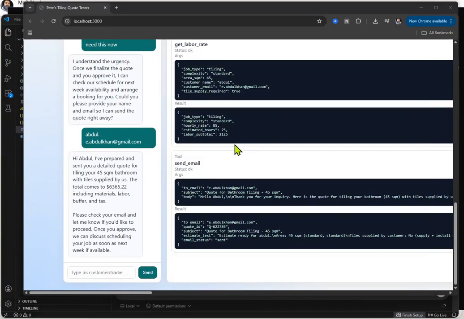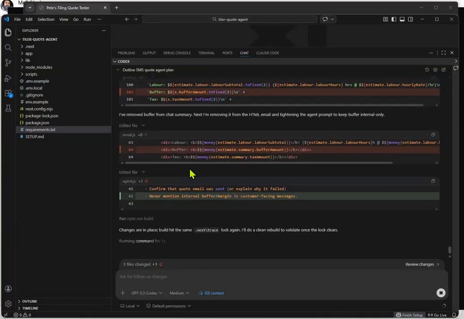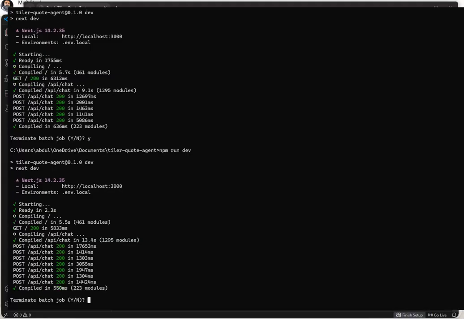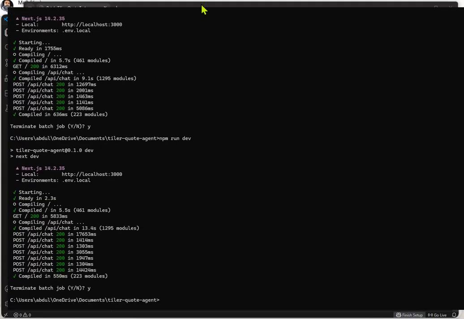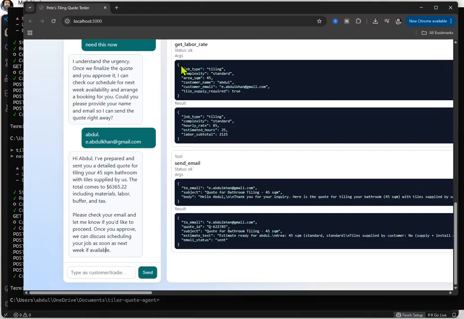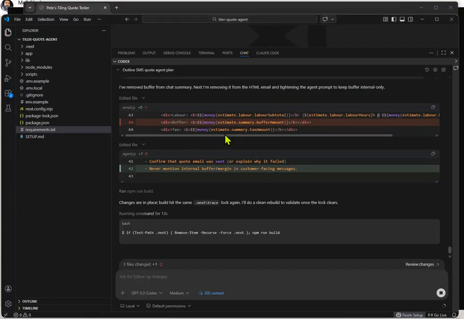What's important is we get it right on SMS. So that's the next step. Okay, so Codex is just fixing up the conversation. I'm going to stop the dev server, Control C, and now I'm going to move on to integration with SMS. That's the next step. Okay, so we'll do that in the next video.